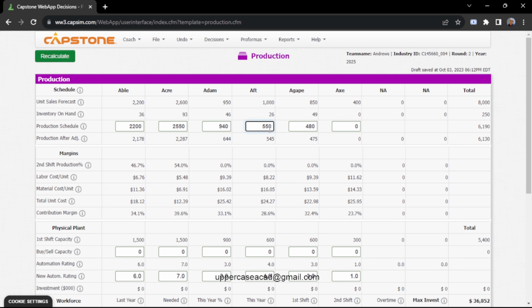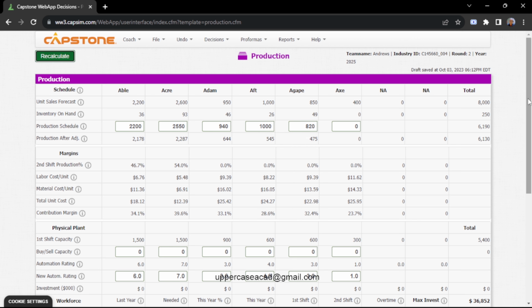Then Aft, I'll produce 1000 because I have 26 units of inventory, so they'll cover what will be lost. Then Agap, I'll produce 820 because I'm projecting to sell 850.